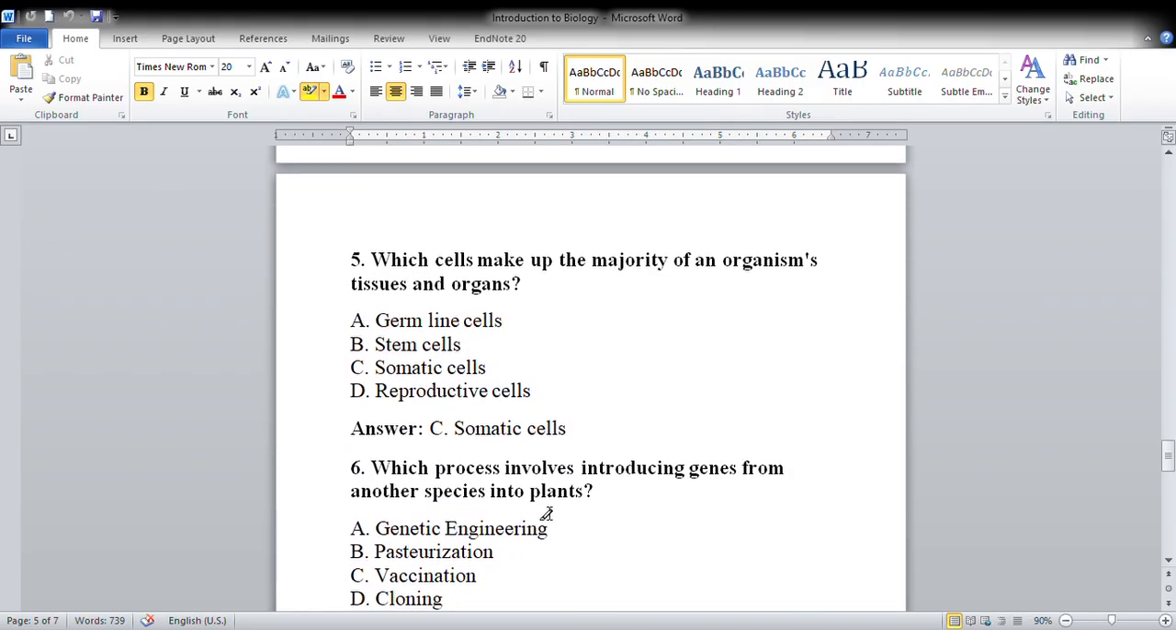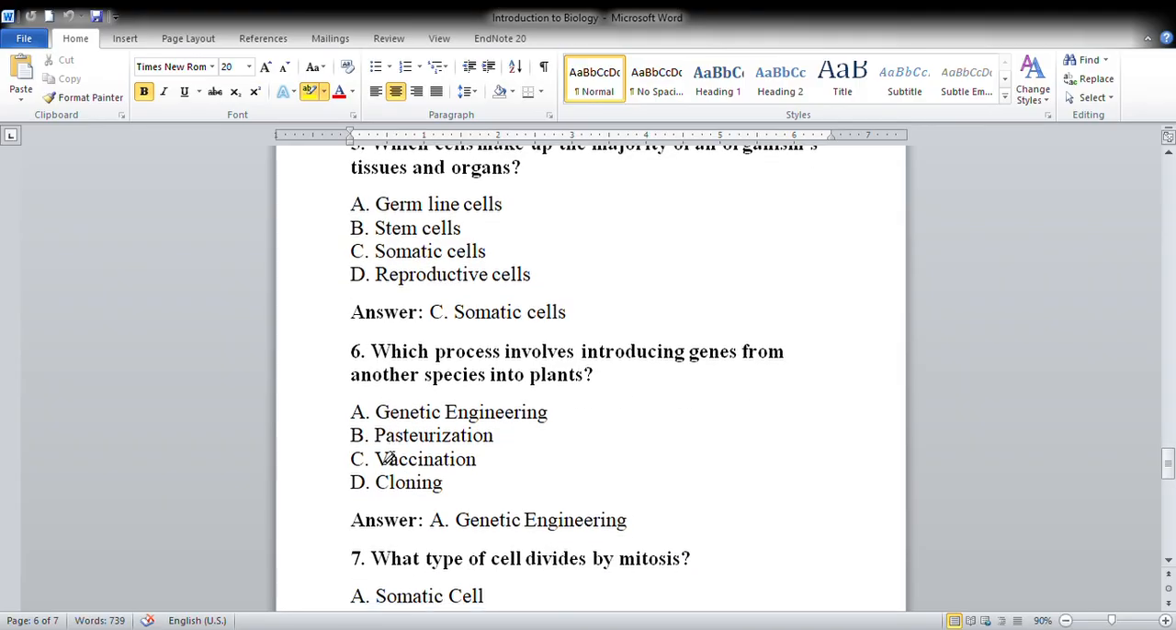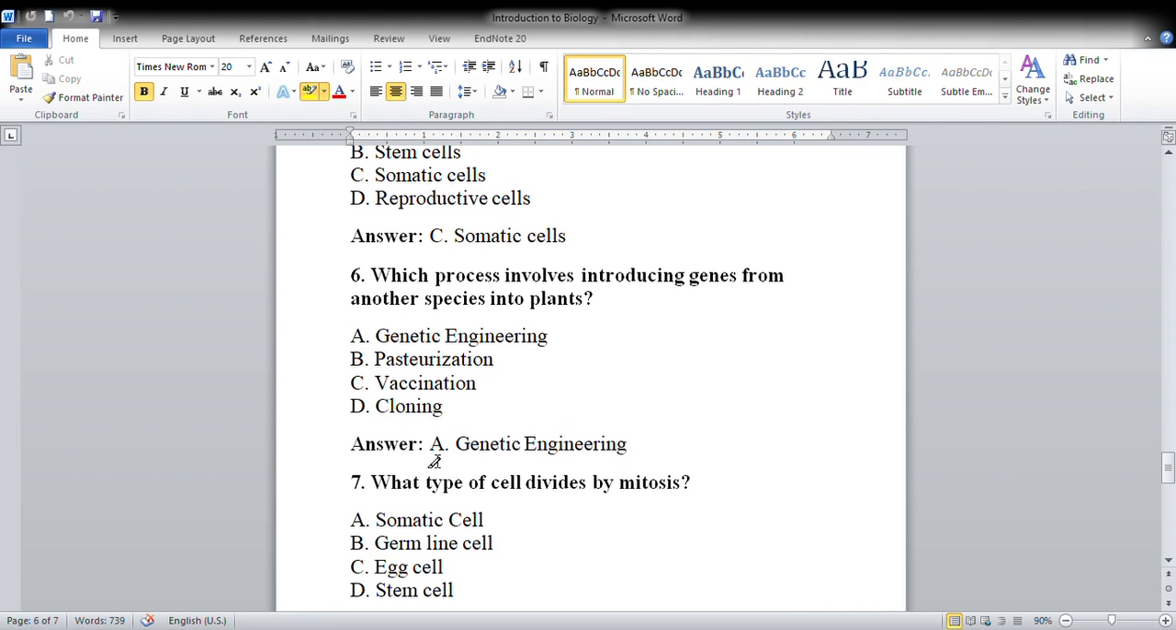Which process involves introducing genes from another species into plants? So genetic engineering is a process that involves introducing genes from another species into plants. Next is, what type of cells divide by mitosis? So definitely by mitosis, the cells that divide are somatic cells, whereas germline cells divide by meiosis and have half the number of chromosomes.